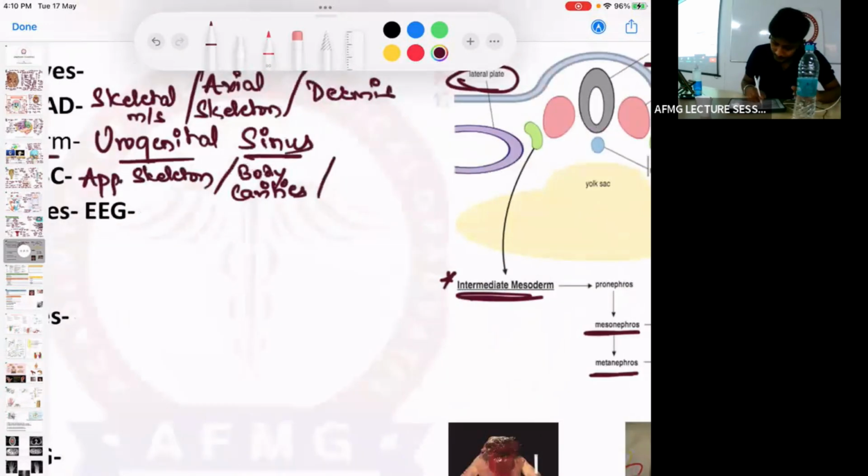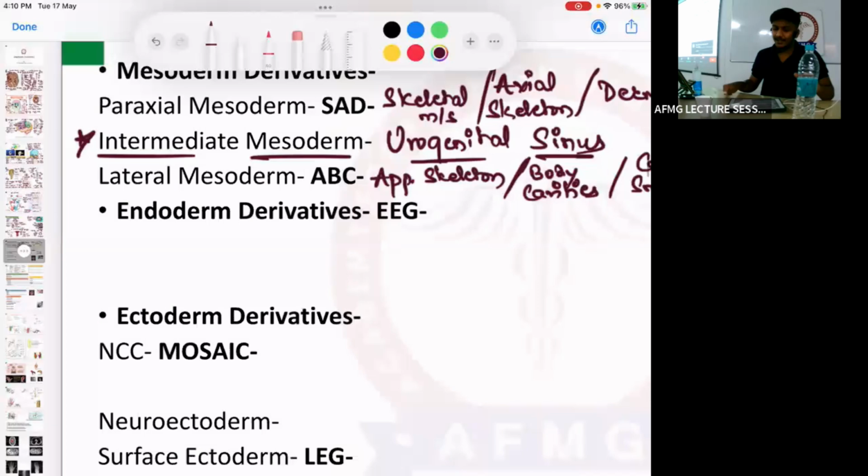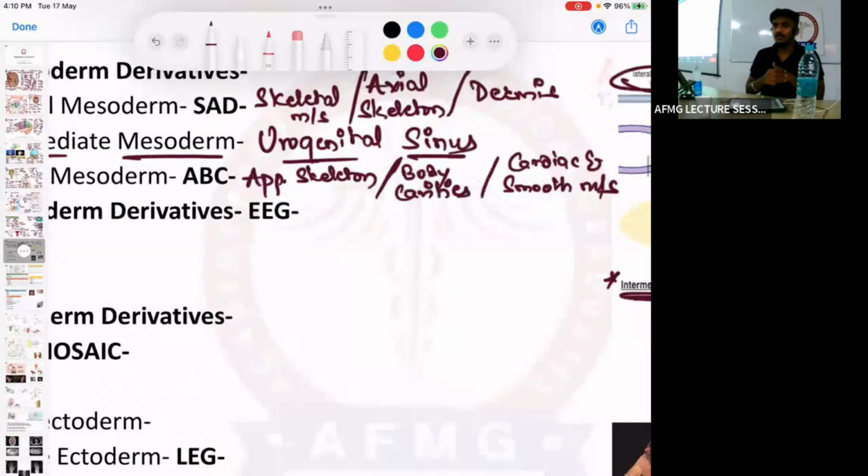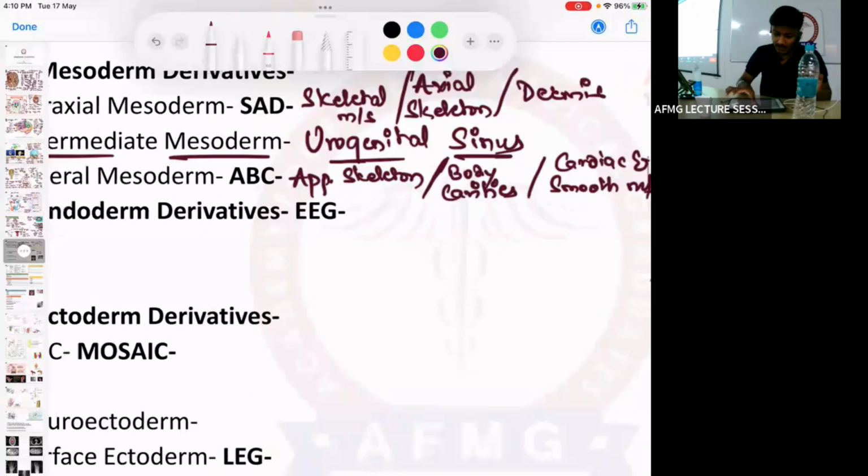And C for cardiac and smooth muscles. जल्दी से. ठीक है. So lateral plate mesoderm develops into A, B, C. A for appendicular skeleton. B for body cavities and C for cardiac and smooth muscle.